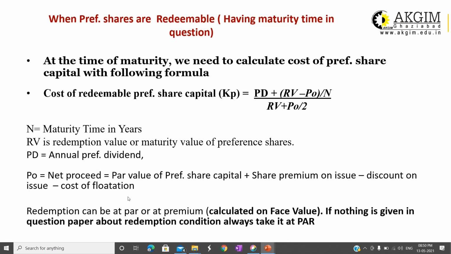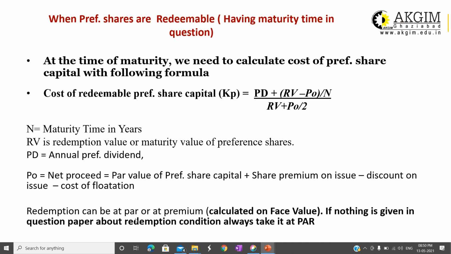Net proceed can be at par, at discount, or at premium. If it is at par, then in that situation the net proceed will be par value minus flotation cost only. If it is issued at a premium, then par value plus premium minus flotation cost. If it is issued at a discount, then how to calculate P naught? Par value, that means face value of the share capital, minus discount minus flotation cost. Preference dividend, PD, will be calculated on the face value only.